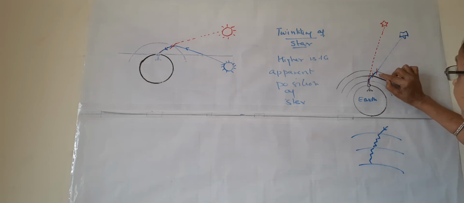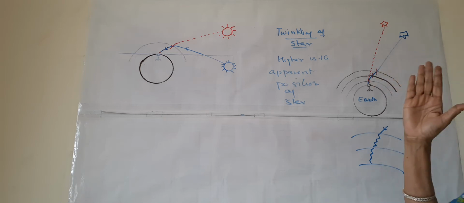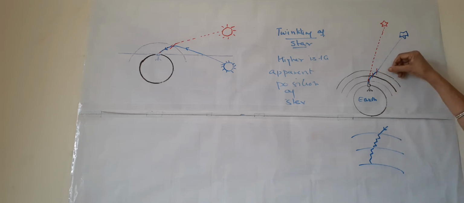When it enters the outermost layer of the earth's atmosphere, it bends towards the normal. These red lines 1, 2, 3 are showing the normal. Normal means a perpendicular line to the interface.